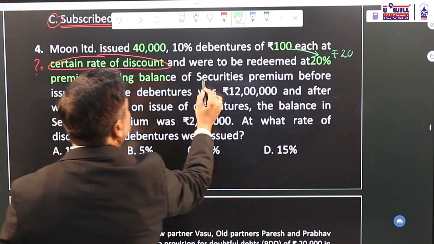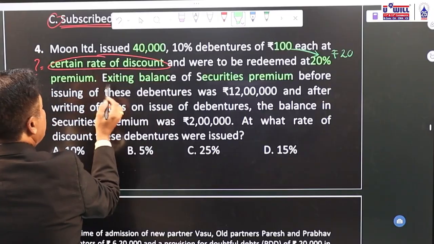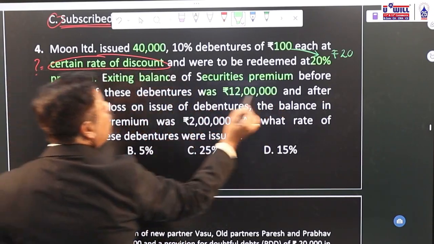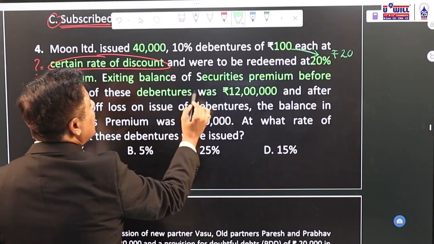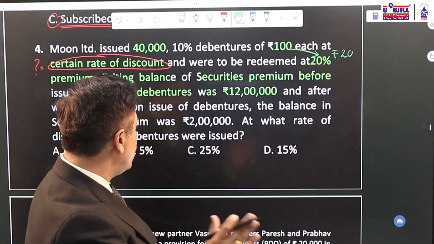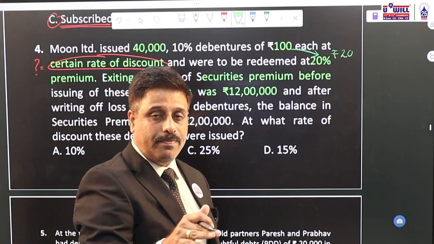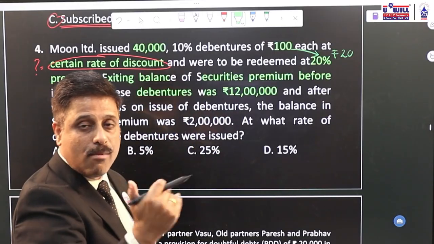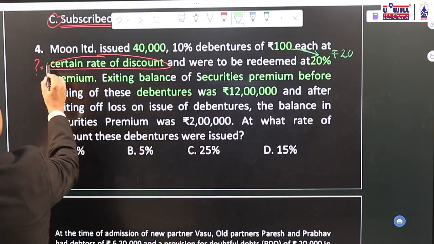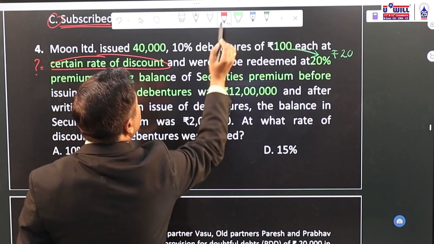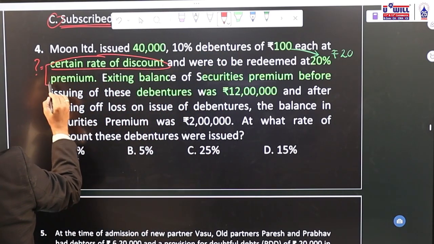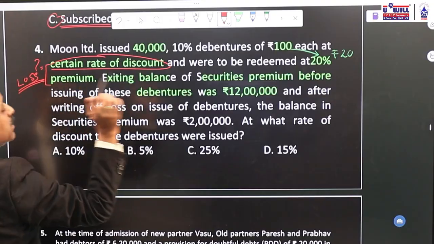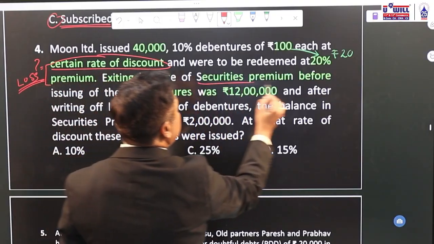The existing balance of securities premium before issuing of these debentures was 12 lakhs. So securities premium will be utilized first in writing off the discount as well as the premium on redemption of debentures. Both of these are losses for the company. Premium on redemption as well as discount will both be written off in first priority from securities premium account.